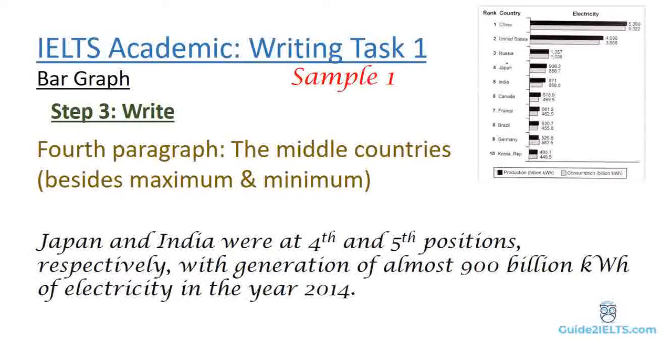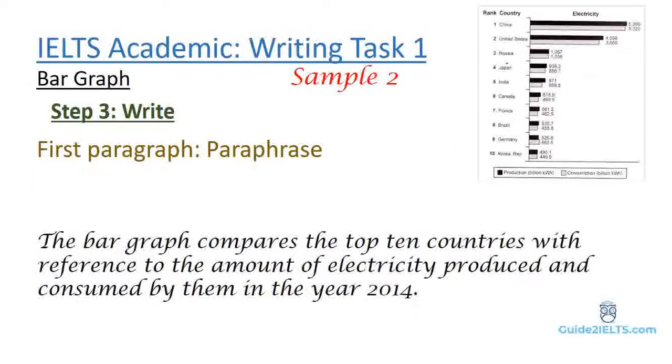So in this writing, we have clubbed a few countries and given an approximate value for their figures. In the first sample, we wrote about the production and consumption of each country side by side. And the second one will focus on production first.